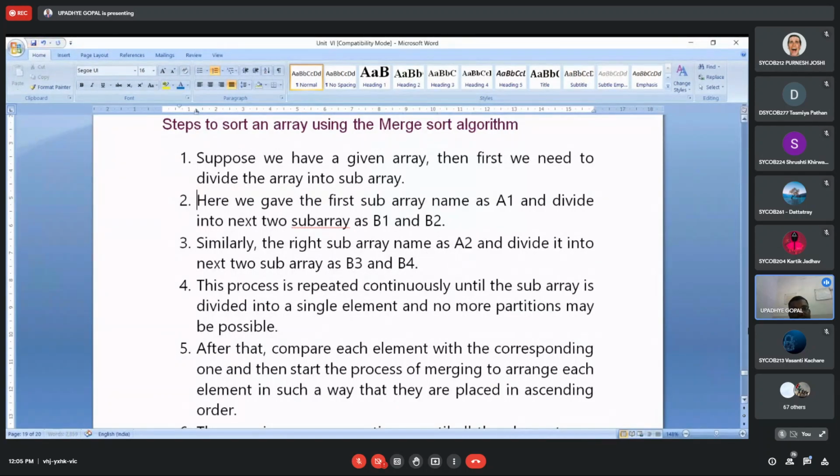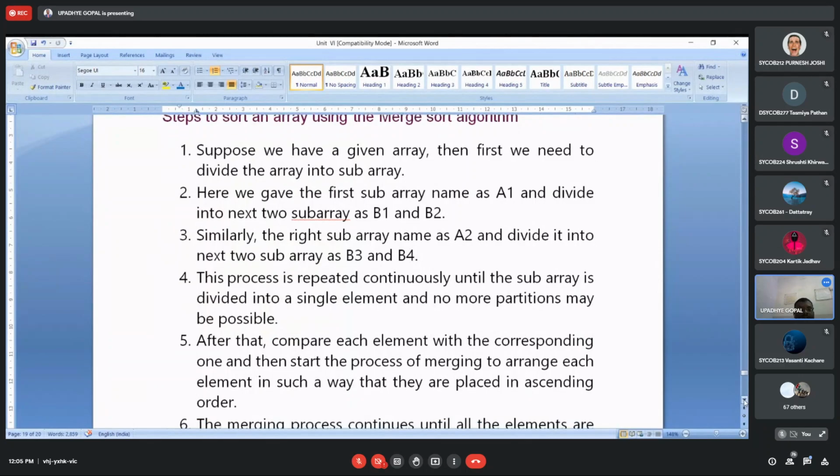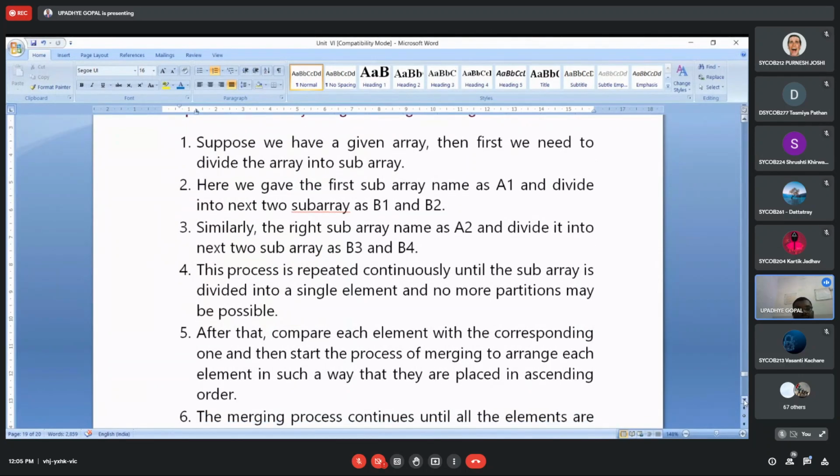Suppose we have a given array, then first we divide the array into sub arrays, which we call the left sub array and right sub array. Here we gave the first sub array the name A1 and divided it into two sub arrays, B1 and B2. Same thing we have done with this example. Similarly the right sub array is divided again into its sub arrays, B3 and B4.